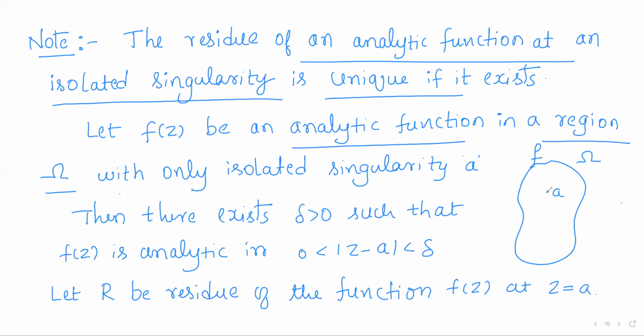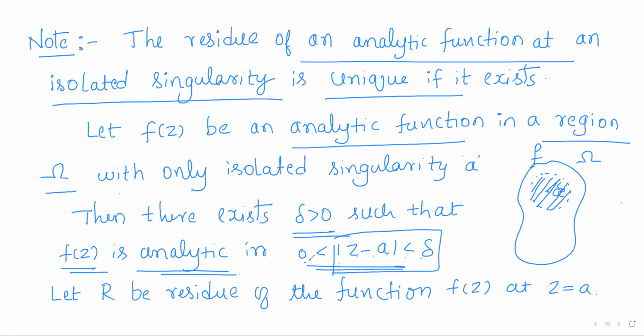Then as a is an isolated singularity, there is a neighborhood around a in which f is completely analytic except at a. That is, there exists a delta such that f(z) is completely analytic in the deleted neighborhood 0 less than modulus of z minus a less than delta, that is, f(z) is analytic in this neighborhood except at a.